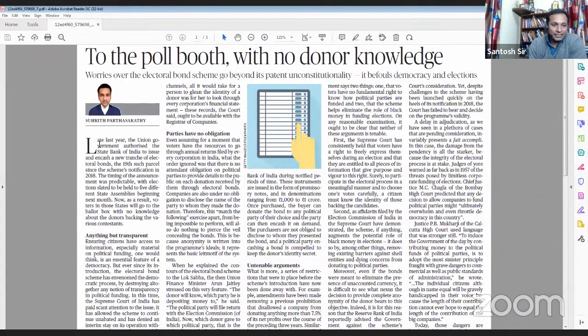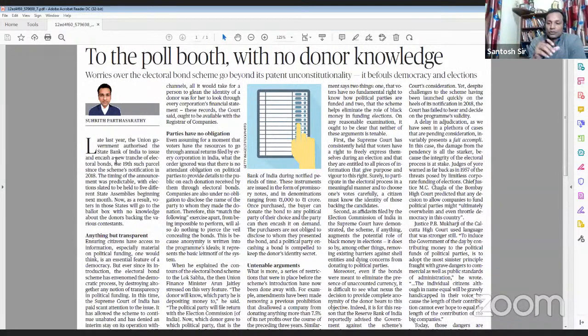So the author says that late last year, the Union government has authorized the 19th tranche of the electoral bond. So 19 times since 2018, when these electoral bonds were started, till then 19 times this has been allowed, and this 19th time was allowed because assembly elections are coming.